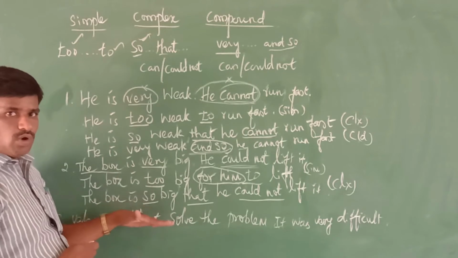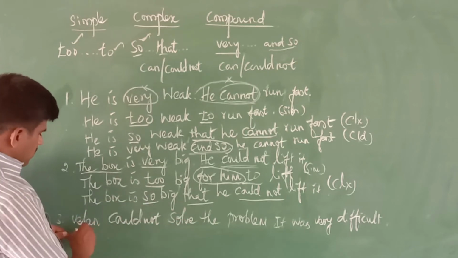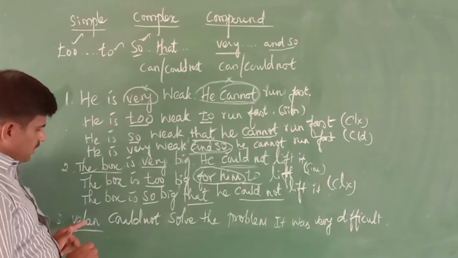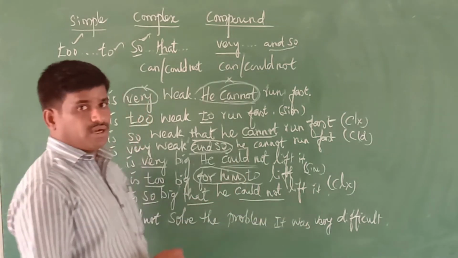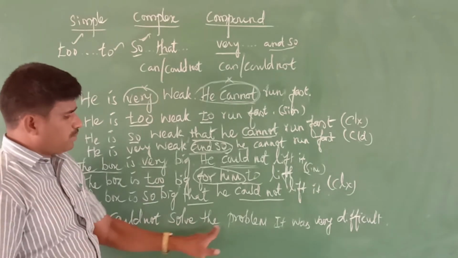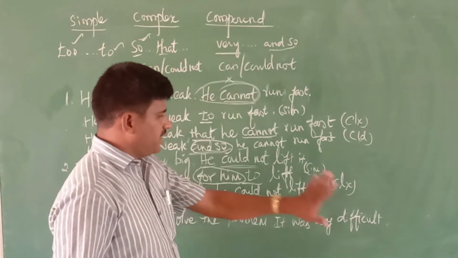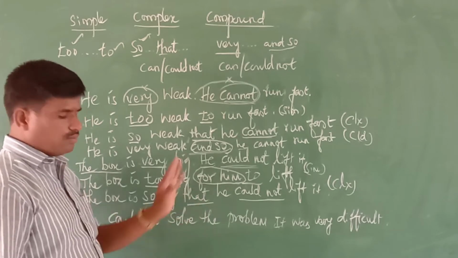So we go for the third one. That is the third example I have written here. The third example is Valen. Valen could not solve the problem. It was very difficult. We can write this into simple, complex, and compound.